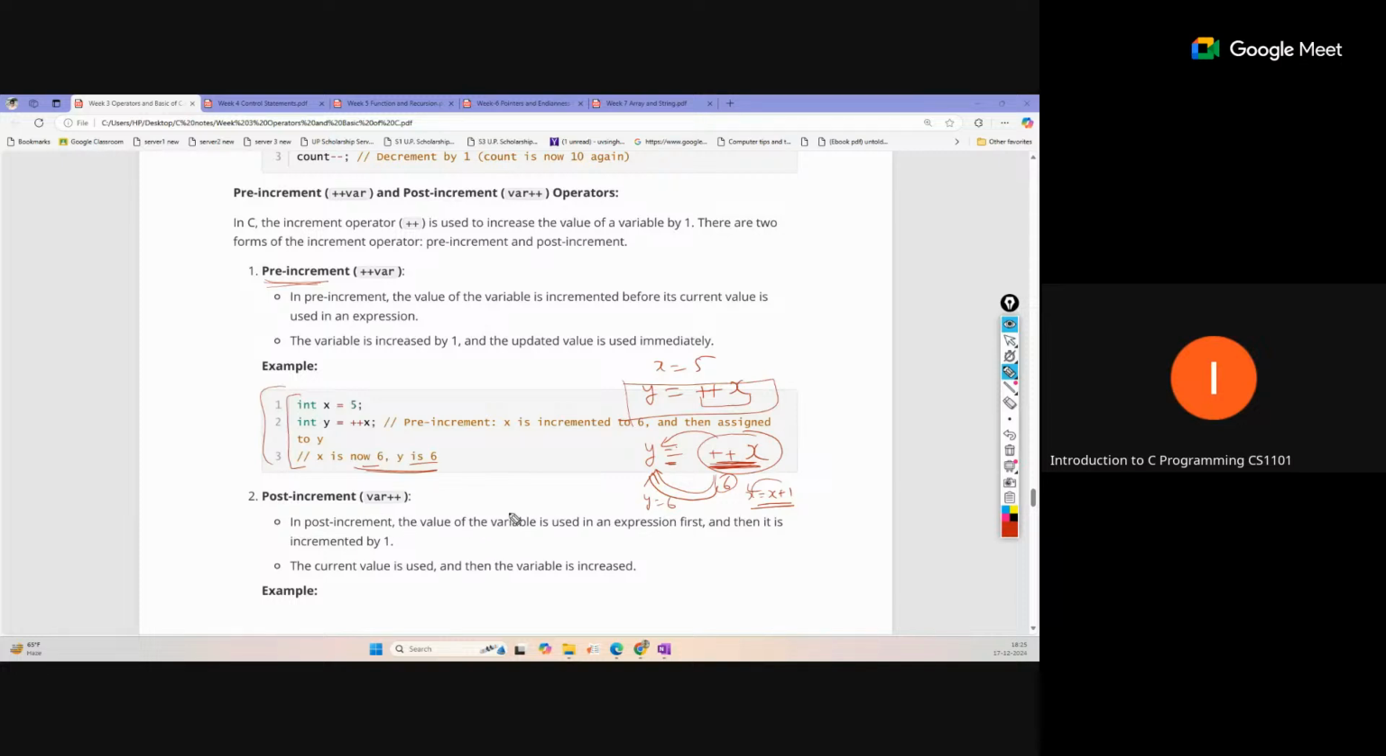And now the post-increment. Post-increment is just like the reverse. If we write x equal to 5 and y equal to x plus plus.